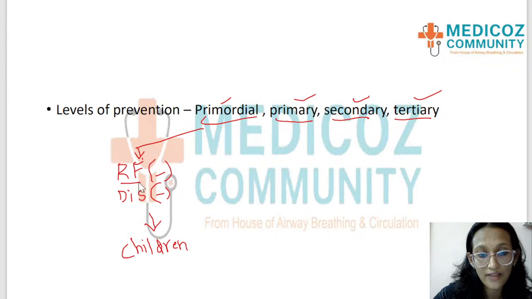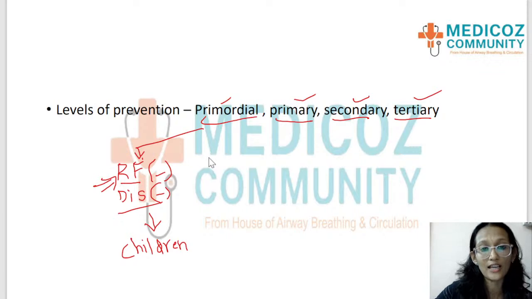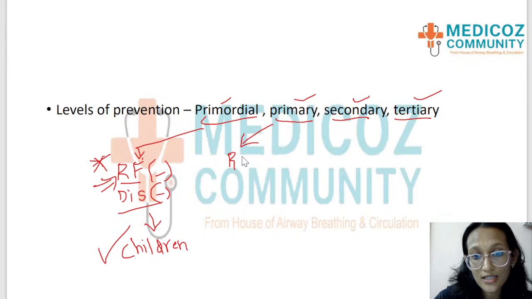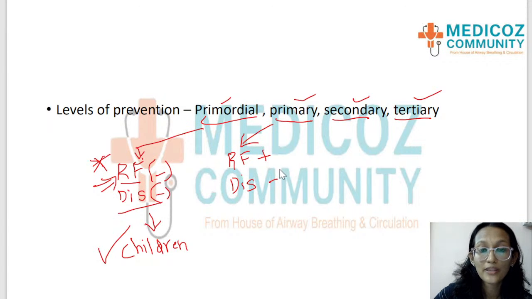So there is no risk factor, there is no disease, and you're preventing the risk factor from developing. That is primordial prevention. Okay, that is the best level of prevention, I should say. The best level is primordial prevention, and it is focused on children. Now, the second type is primary prevention. Primary prevention is when the risk factor is present, but the disease has not yet occurred. Okay, risk factor present, but the disease is still absent.